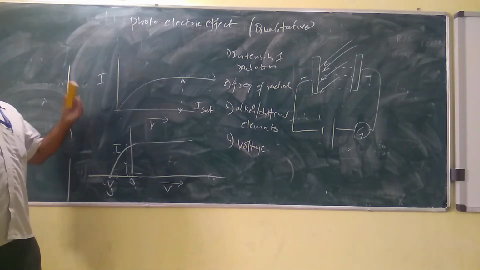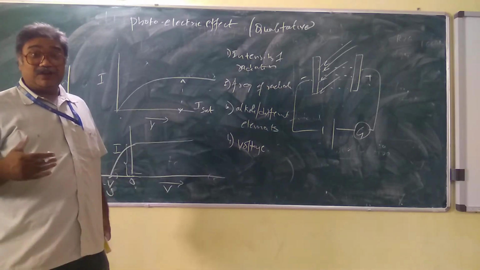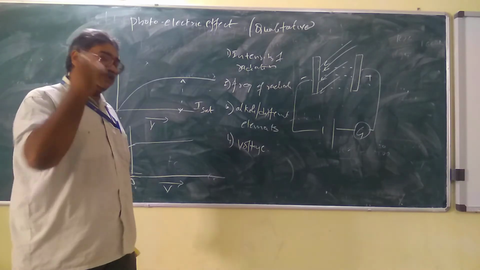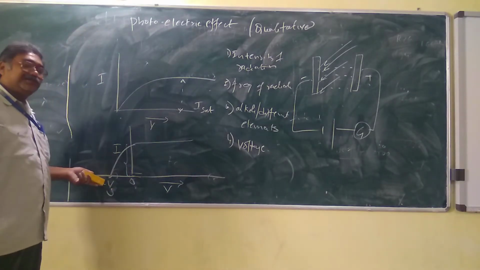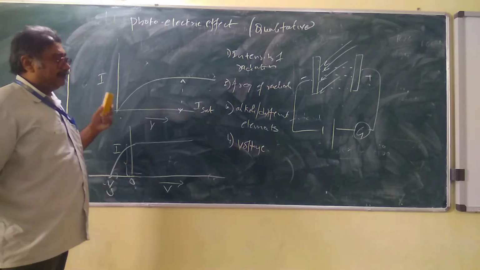So now we are trying to reduce. We are making the electrons come to rest. How are we doing it? We are applying the voltage in the reverse direction. When we apply the reverse voltage, what is happening? The current is coming down to 0. We call this the stopping potential. This is graph number 1. This is graph number 2.